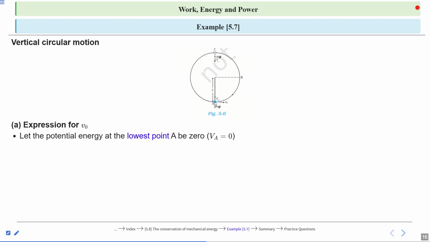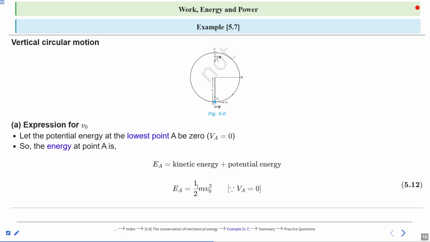So at the lowest point, the potential energy is 0 because there is no height. So the energy at point A is kinetic energy plus potential energy. So it will be half m v naught square, because the potential energy is 0. This is only at the lowest point A.